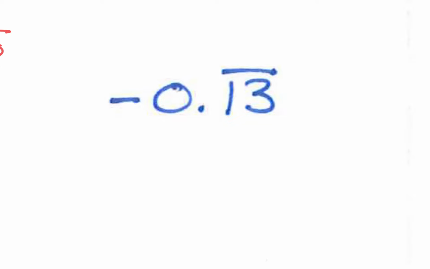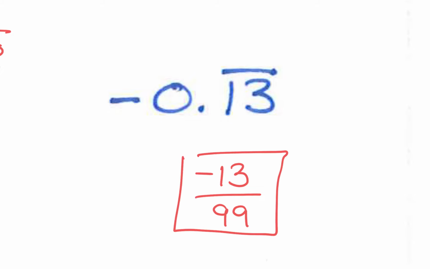Okay, what about this one? This one looks intimidating because there's just the bar of awesomeness, a negative sign, a decimal. There's that placeholder nothing business in the front. This is like, whoa, red flags, but it's not that complicated. Okay, what would you do here? Yep. Can you just do negative 13 over 99? That's it. Negative 13 over 99, and there is no way to simplify that because 13 is prime, so the only other number that goes into it is 1, and so there's no simplification here. So yeah, that's it. Negative 13 over 99. So even though that decimal looks scary, it's actually not too bad at all.